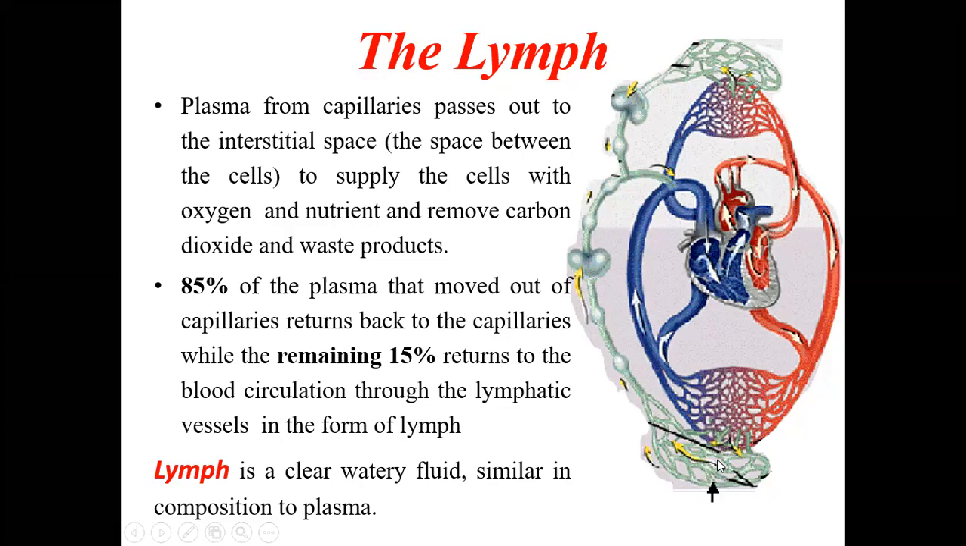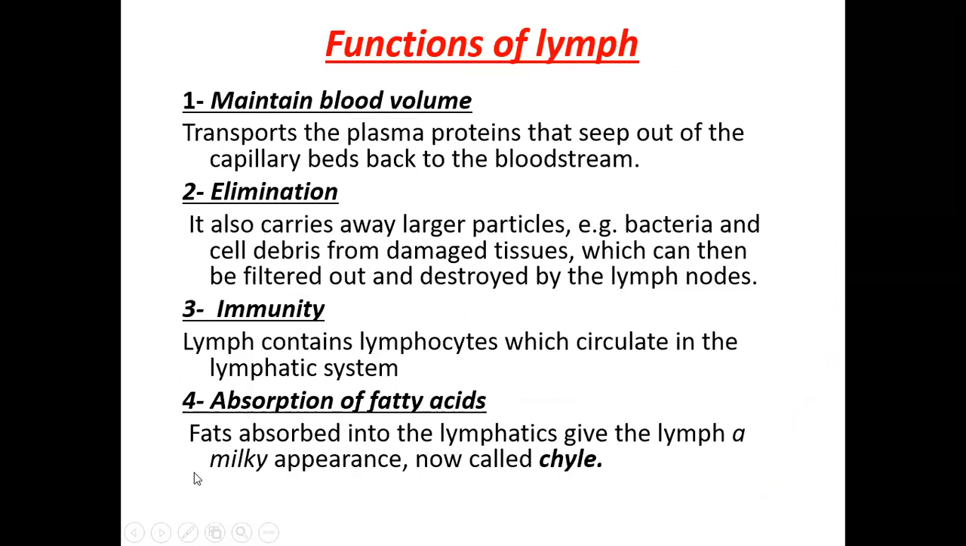So it will not be red because it doesn't have the RBCs, only the plasma will be there. That's why it will be a clear watery fluid. This fluid is called lymph. So the fluid which is flowing through the lymphatic channels is called lymph, and it will be a clear watery fluid. Now coming to the functions of the lymph.